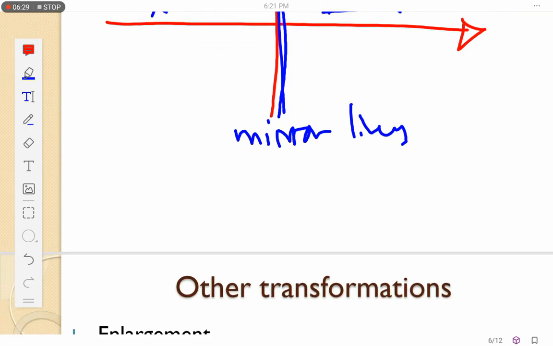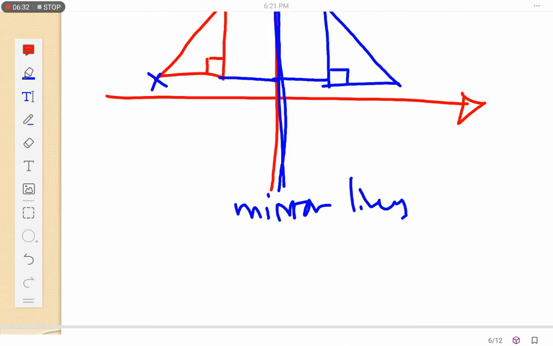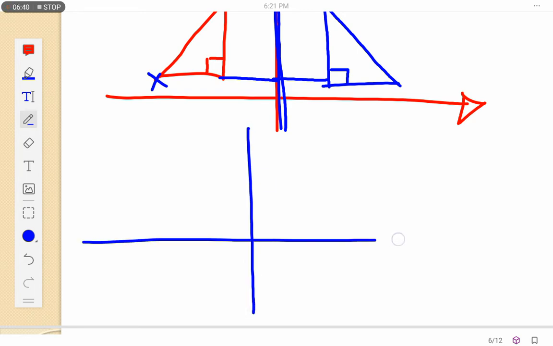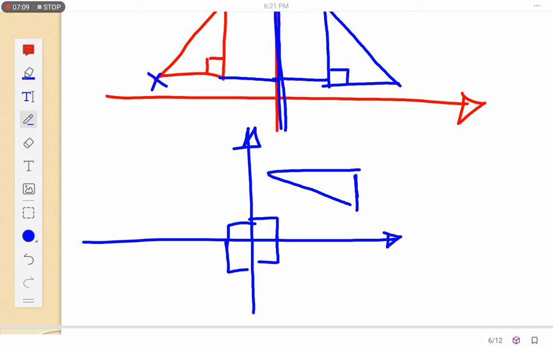Now let's look at rotation. When you look at rotation, we are looking at when the shape is turning. We have a shape turning. So I'll have my shape here. Let me have it like this. Okay, like that. So when we talk of rotation, we talk of 90, 180, 270 degrees. So this is the 90, 180, 270 degrees that I talk about. Then if it rotates 360, then it's now back to the same position, isn't it?